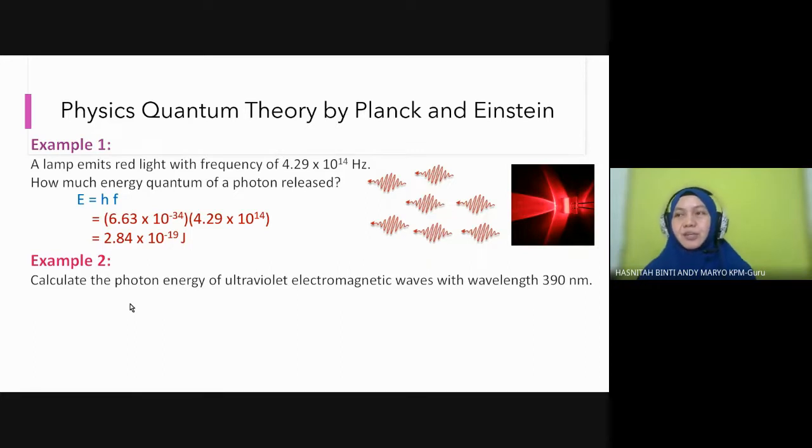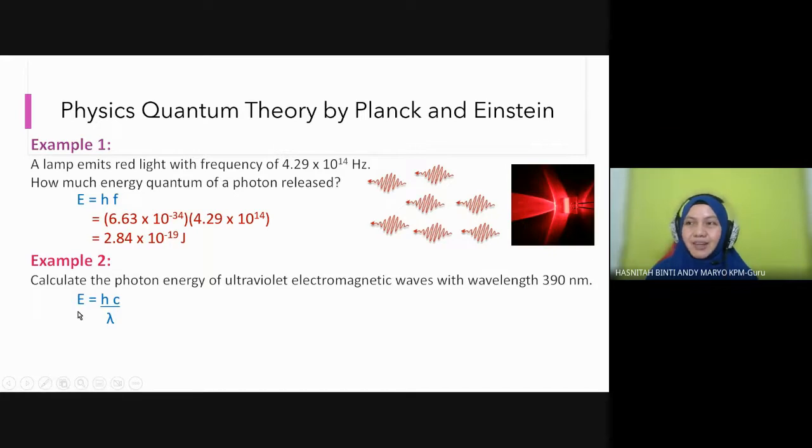So for this question, we can use the second formula, E equals hc per lambda. c is not given, but we understand all c is the same, 3 times 10 to the power of 8, the speed of light. Remember all electromagnetic waves travel at the speed of light in a vacuum.